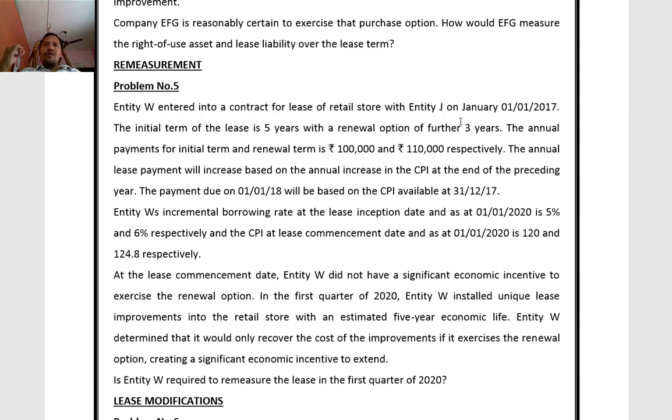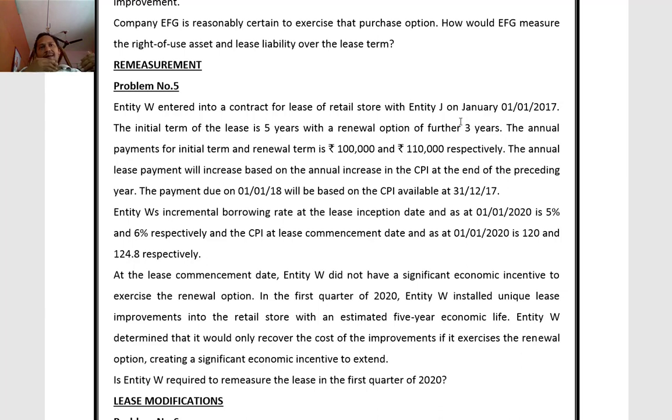Initial term lease payments are 1 lakh per annum and 1 lakh 10,000 per annum for the renewal term. Annual lease payments will increase with CPI, and the incremental borrowing rate at the beginning is 5% discounting rate, and on 1/1/2020 it is 6%. In the same way, the CPI at the beginning is 120, and on 1/1/2020 it is 124.8.